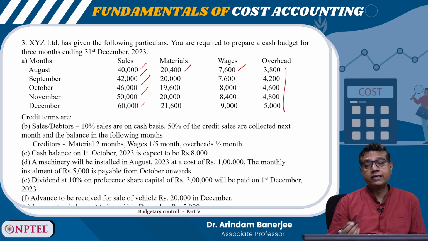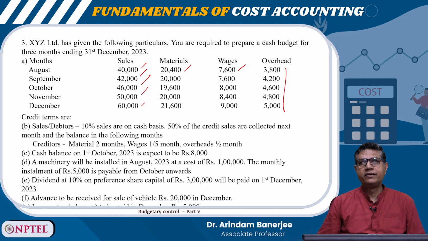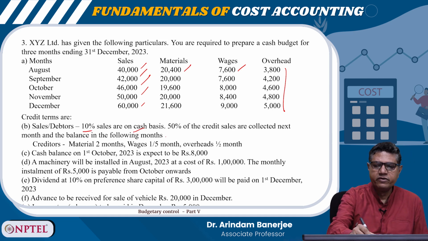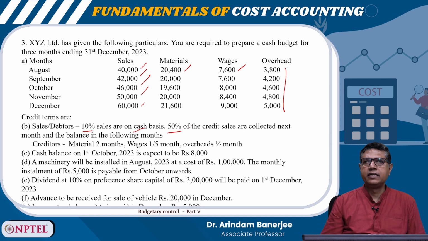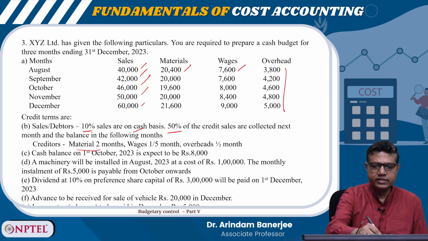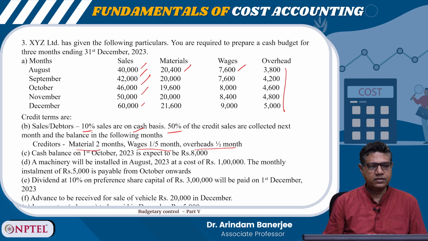Now, like the previous problem, the credit terms are given. So sales by debtors, 10% of the sales are happening in cash, 50% of credit sales are collected next month and the balance in the following month. Creditors, material 2 months, wages 1/5 month, overheads half month.